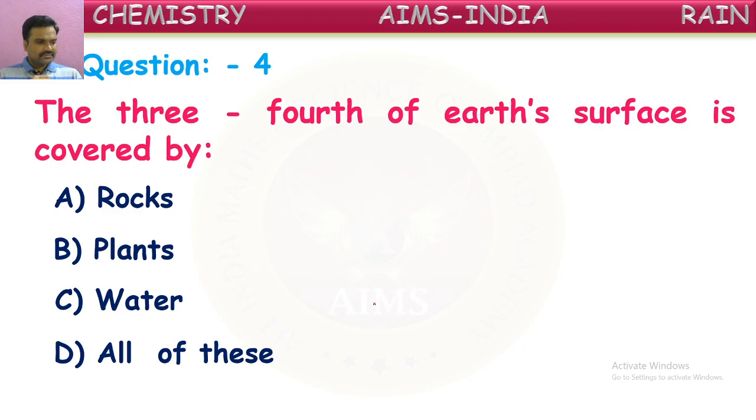Yes, yes. So many of you have given the correct answer. Good. Is it rocks? No. Is it plants? No. Around 3/4, most of the place on the Earth's surface, is covered with water. Yes, water covering our Earth's surface mostly.